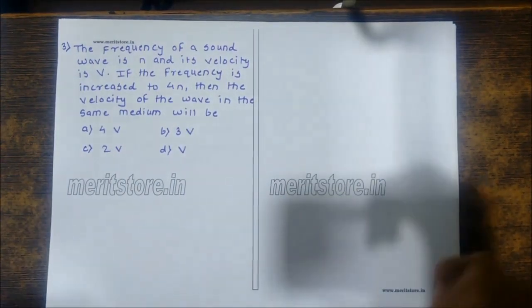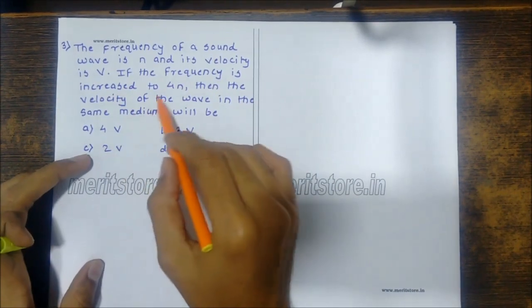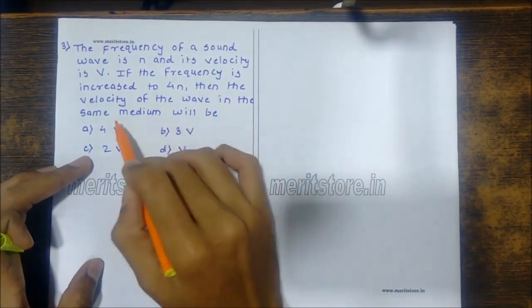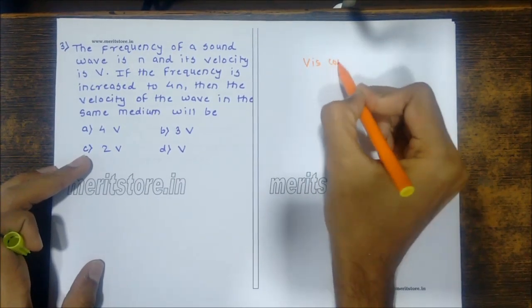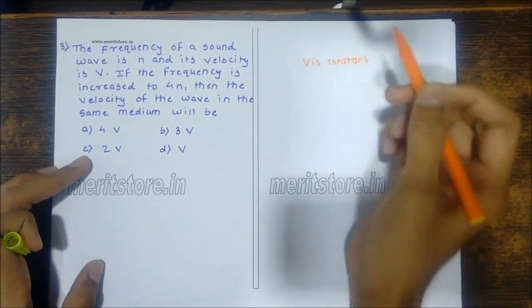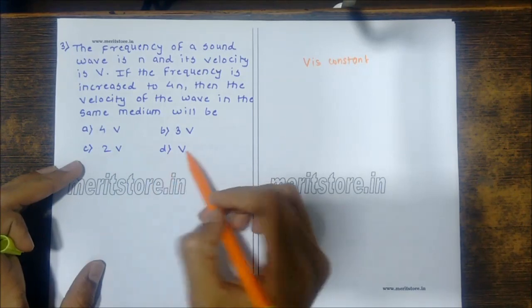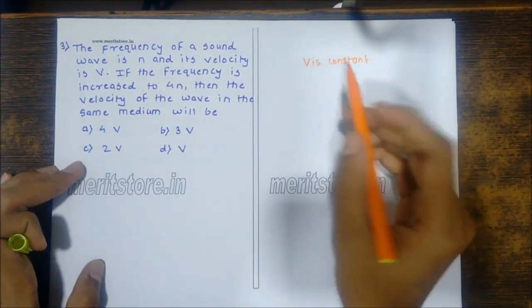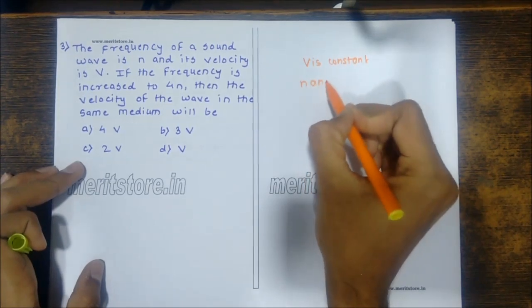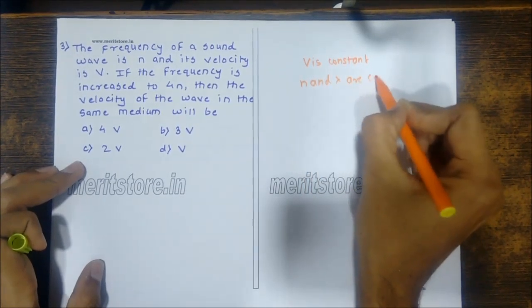The frequency of a sound wave is n and its velocity is v. If the frequency is increased to 4n, then the velocity of the wave in the same medium will be: the options are 4v, 3v, 2v, or v. In a medium where the velocity is constant, the frequency and the wavelength are also constant.